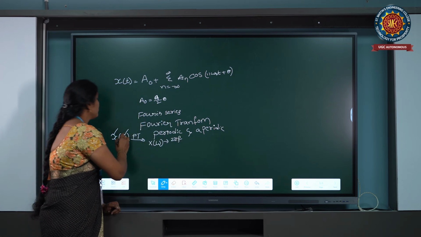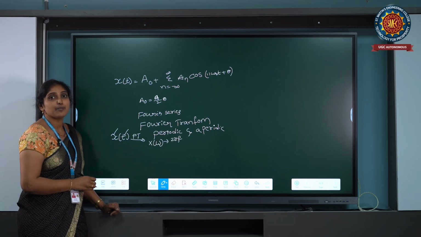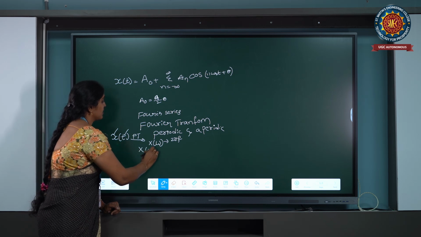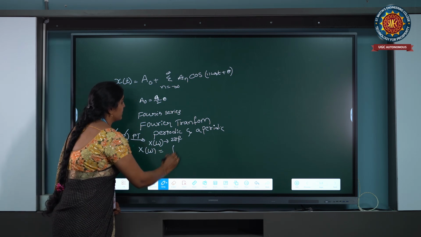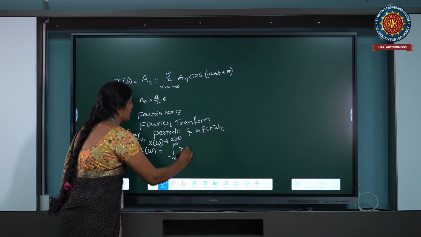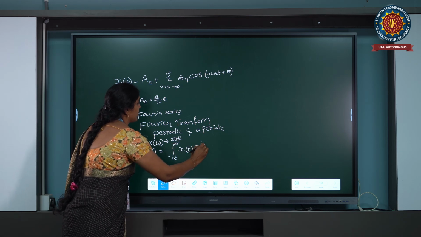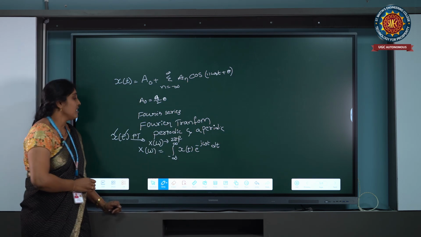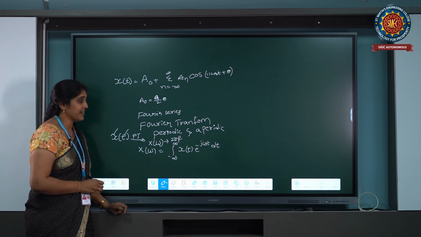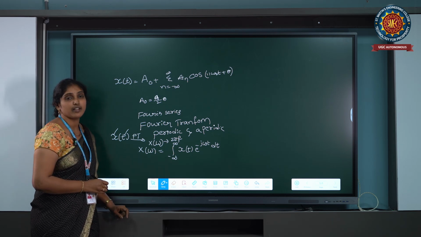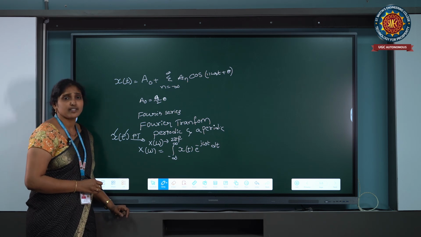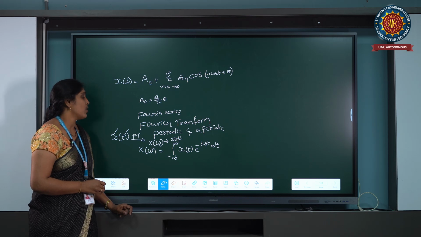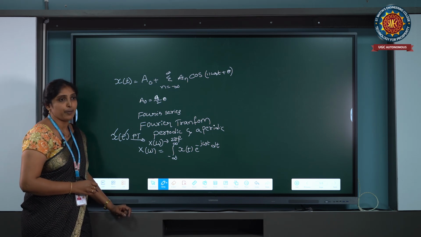The formula is x of omega equals the integral from minus infinity to infinity of x of t into e power minus j omega t dt. Here x of t is the signal, x of omega is the Fourier transform of that signal, e is the exponential, and omega is the angular frequency, equal to 2 pi by T naught. So these are the Fourier transform pairs.